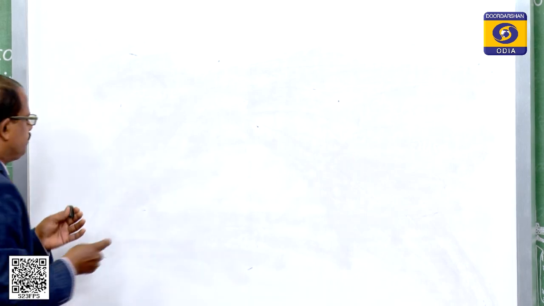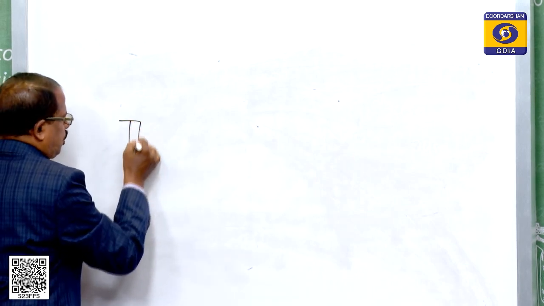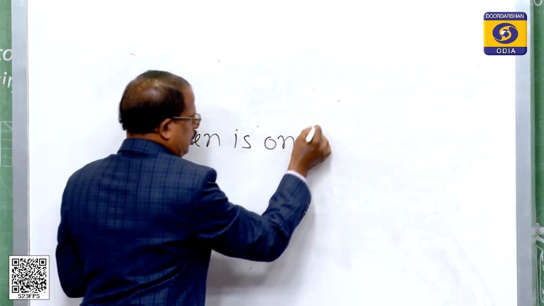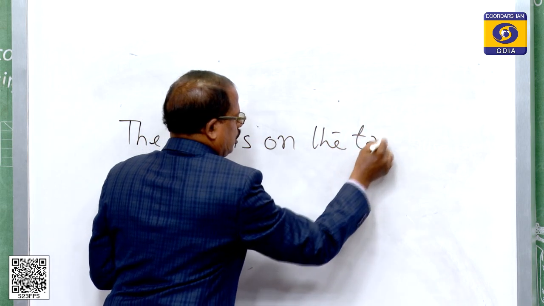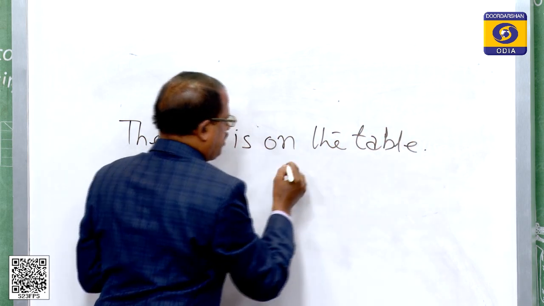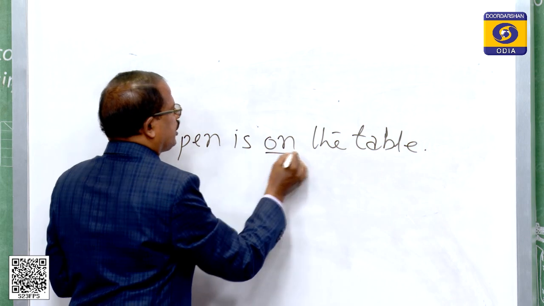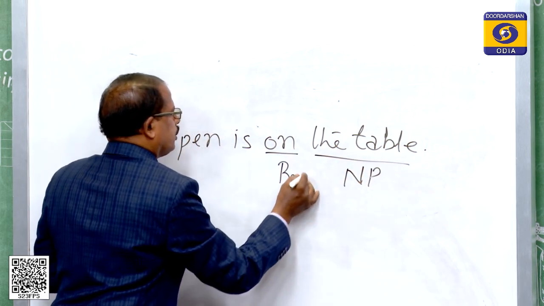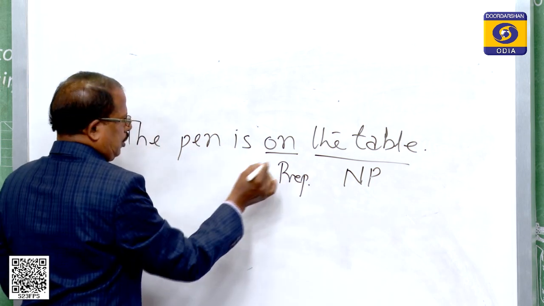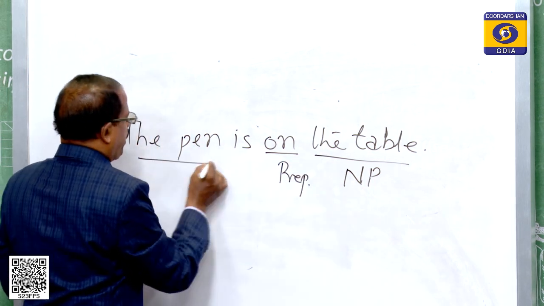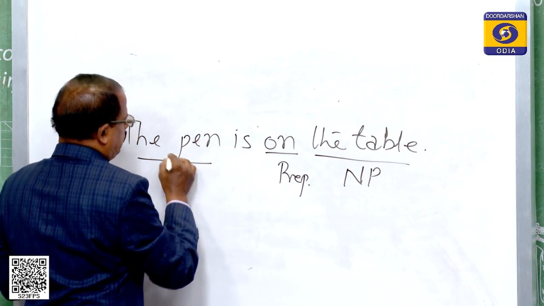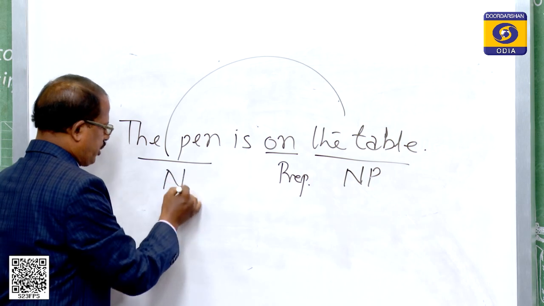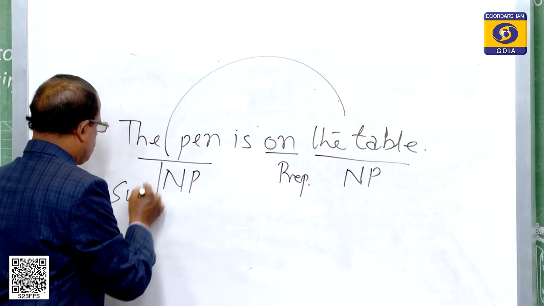Suppose I write, the pen is on the table. We have already discussed, I remind you of the previous discussion, this is the preposition, this is the noun phrase, right. And here the table and the pen, actually this preposition relates to these two noun phrases, this is also a noun phrase and this is the subject, right.